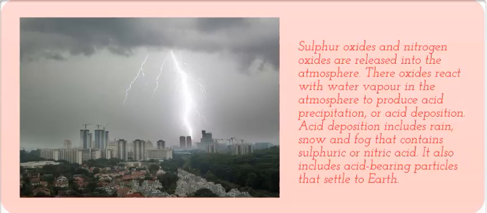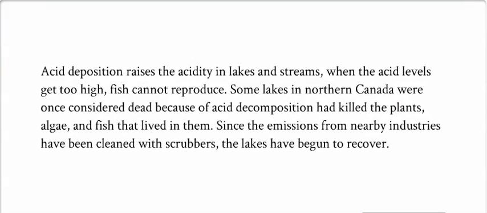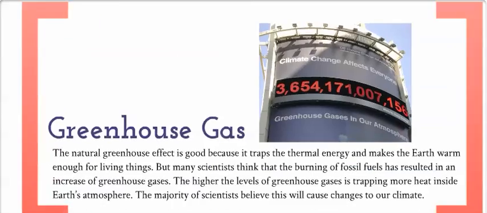Acid deposition includes rain, snow, and fog that contain sulfuric and nitric acid. It also includes acid-bearing particles that settle to the earth. Acid deposition raises the acidity in lakes and streams, and when the acid levels get too high, fish cannot reproduce, and some lakes in northern Canada were once considered dead because of the acid deposition that killed the plants, algae, and fish that lived in them. Since the emissions of nearby industries have been cleaned with scrubbers, lakes have begun to recover.